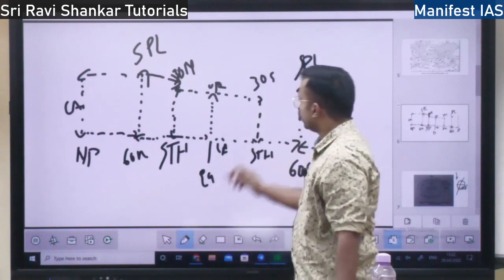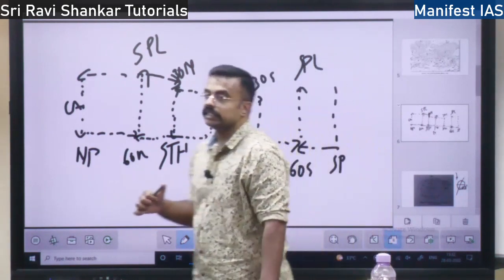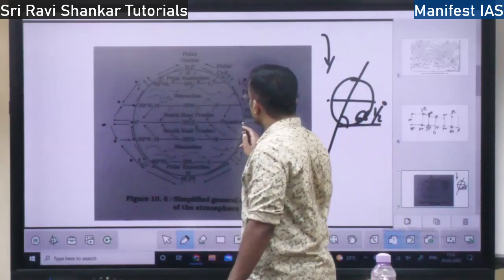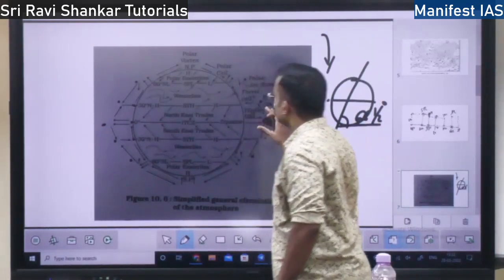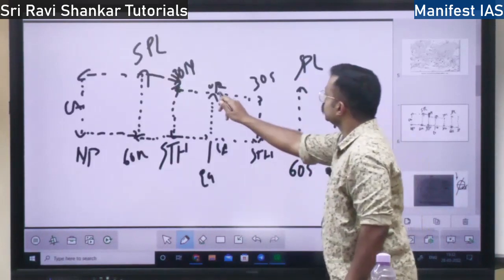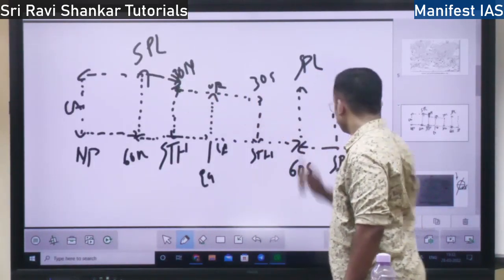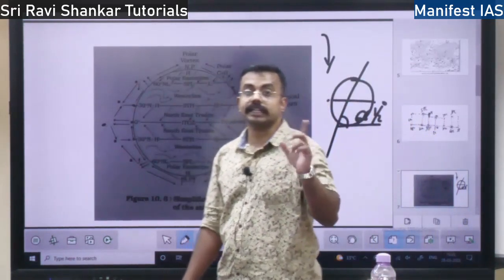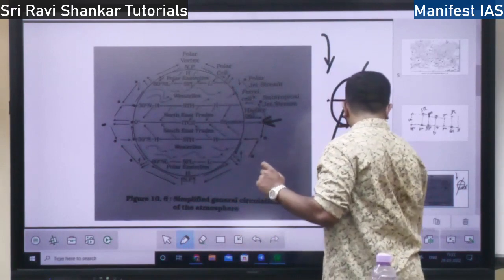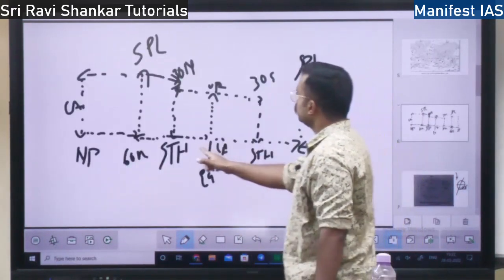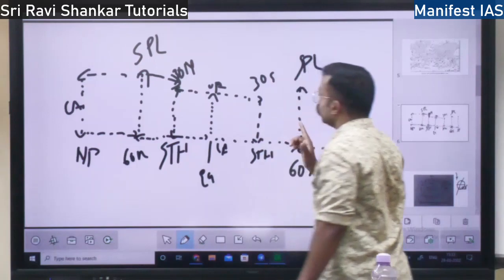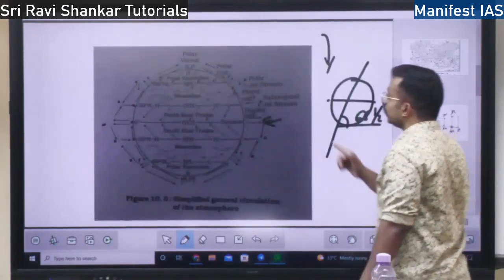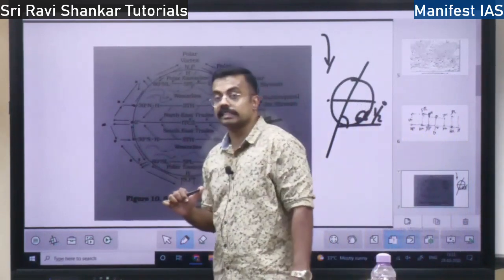These are called pressure belts. See this, from 0° up to 30° north and 30° south, whatever I told, is called the Hadley cell. 0° to 30° north and south is called the Hadley cell, and from 30 degrees north to 60 degrees north and 30 degrees south to 60 degrees south, it is called the Ferrel cell, right?